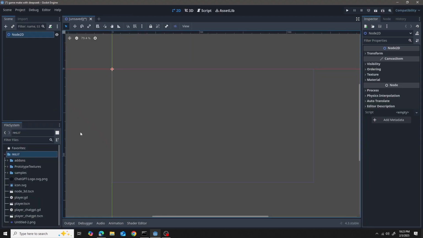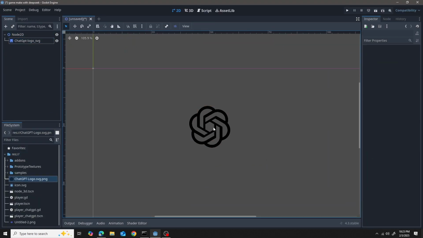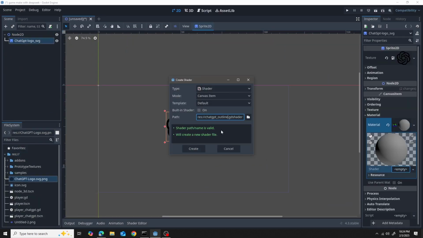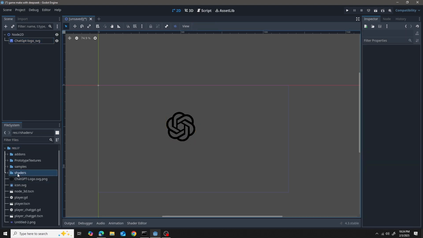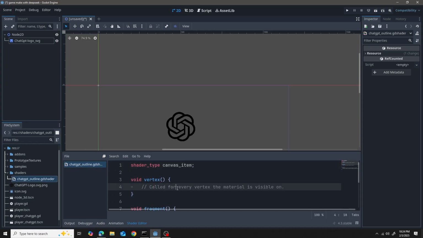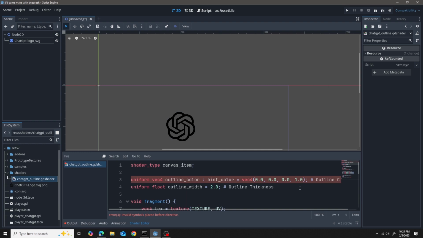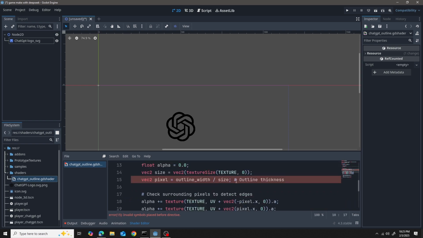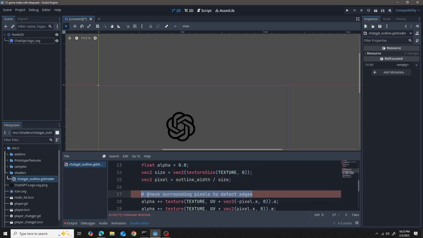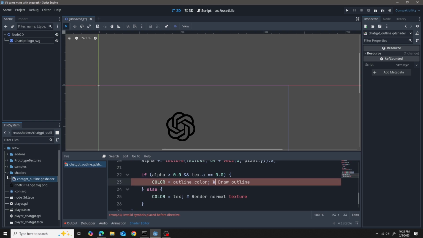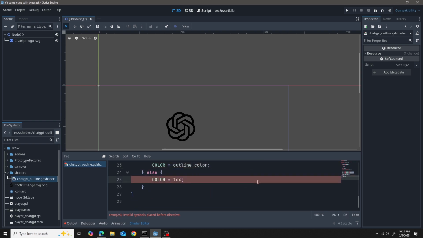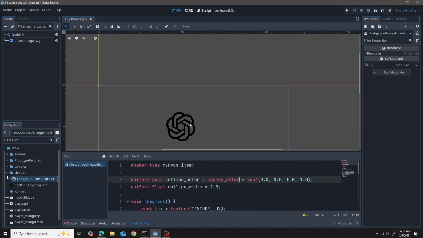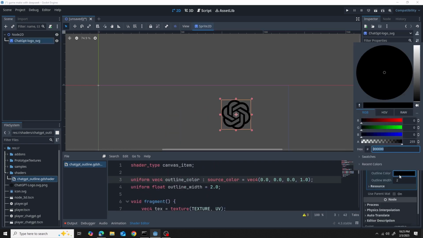For the next challenge, I imported some images of ChatGPT and DeepSeek's logo, because I asked them to create a 2D outline shader. I copied the code for the shader from ChatGPT and pasted it, and it had a lot of errors. First of all, it had some syntax mistakes about comments, which is kind of understandable because Godot does some weird stuff, like the syntax in GDScript and the shading language is quite different, so you can get confused. Plus it uses outdated variable types,